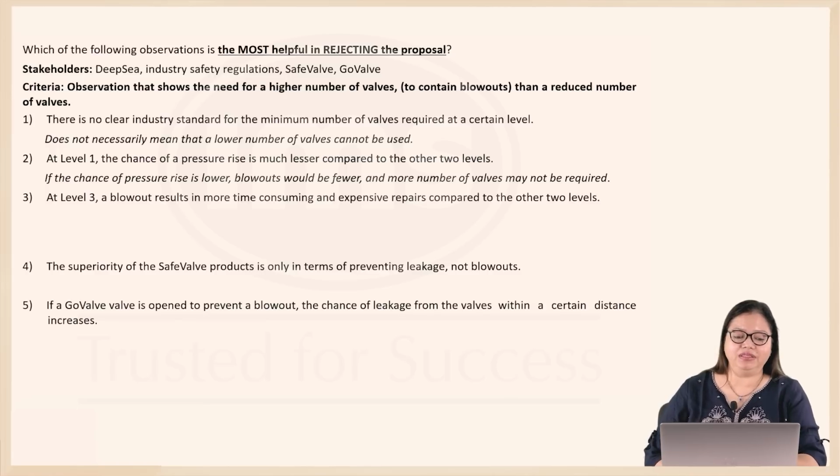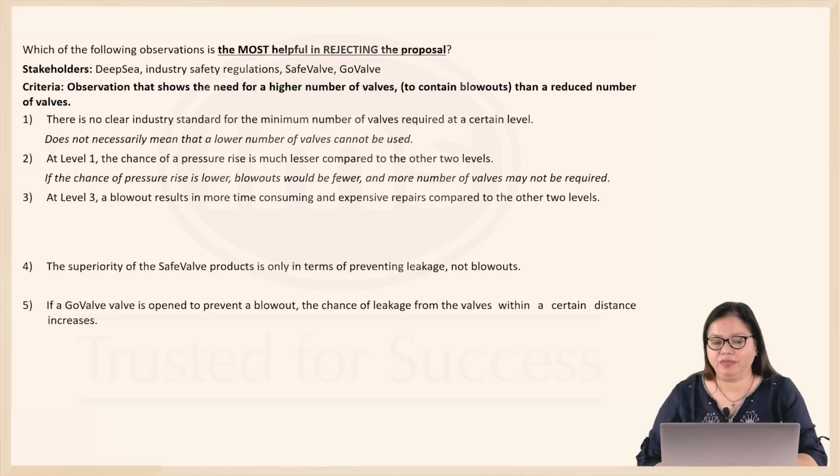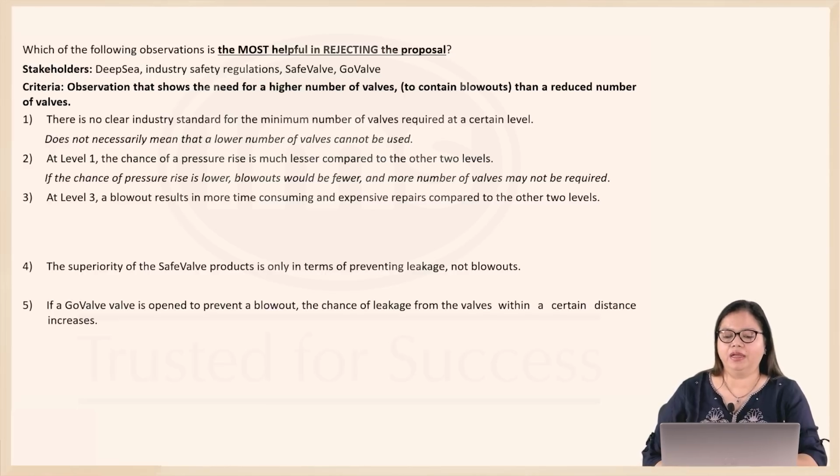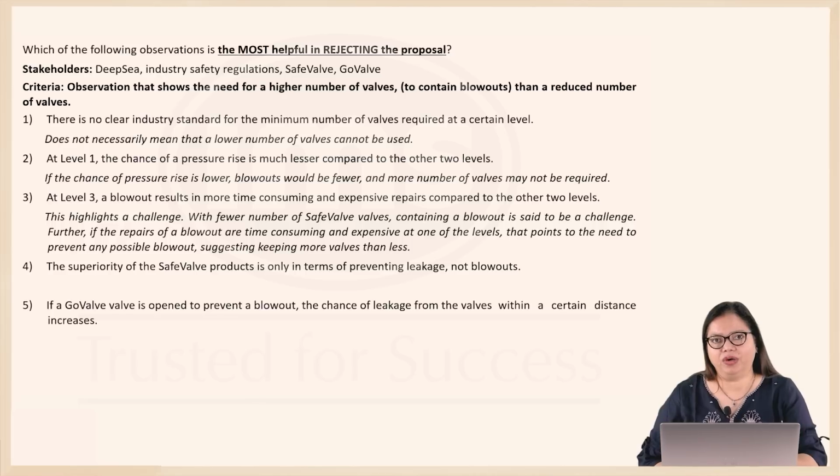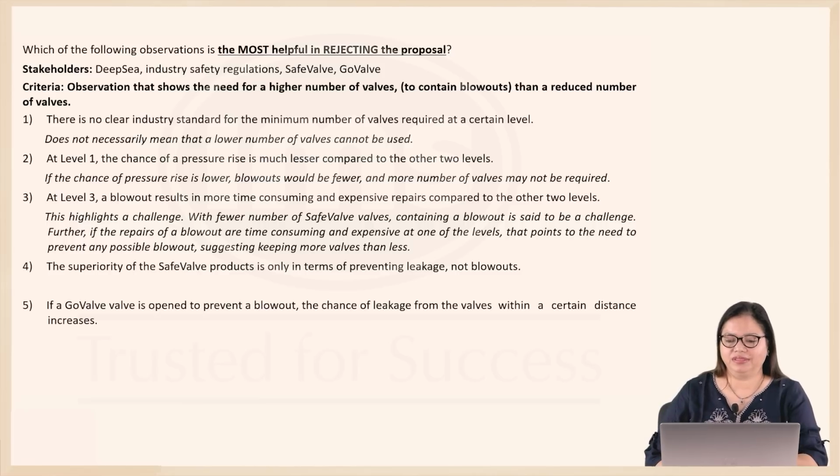Option 3, at level 3, a blowout results in more time-consuming and expensive repairs compared to the other 2 levels. Now, here you find a challenge. What is the challenge? With fewer number of Safe Valve valves, containing a blowout can be a challenge, because that is what the data tells us. Further, if the repairs of a blowout are time-consuming and expensive at one of the levels, particularly level 3, that points to the need to prevent any possible blowout, suggesting keeping more valves than less.